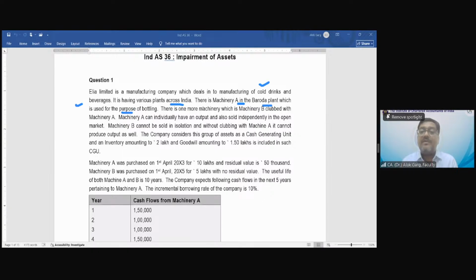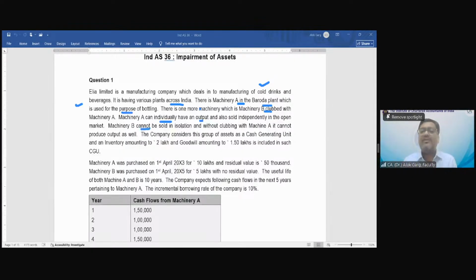There is one more machinery, which is machinery B, clubbed with machinery A. There are two machineries, A and B. Machinery A is in the Baroda plant, used for the purpose of bottling. Machine B is clubbed with machine A. Machine A can individually have an output and can also be sold independently in the open market. So for machine A, you can estimate the recoverable value.